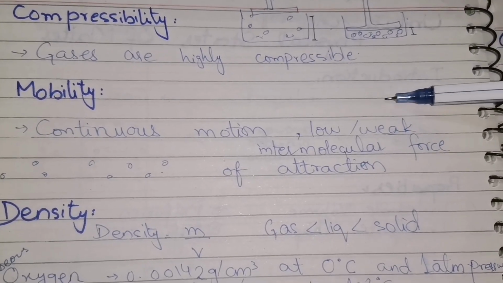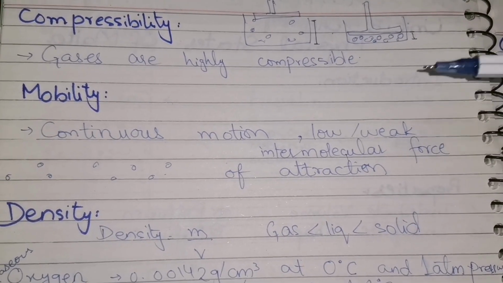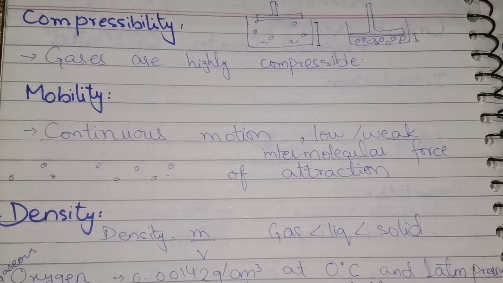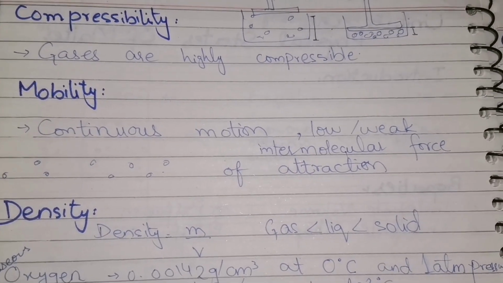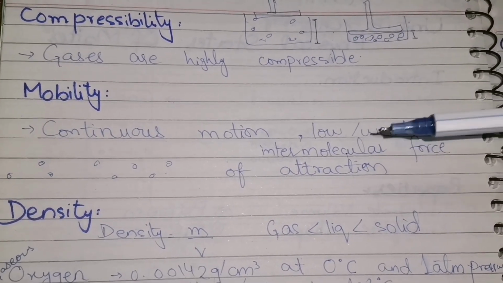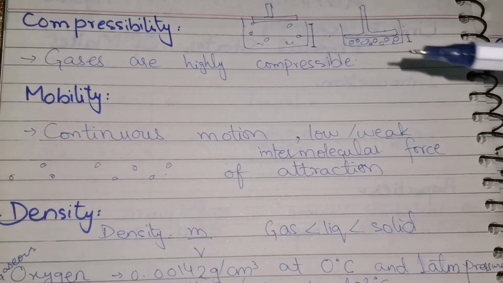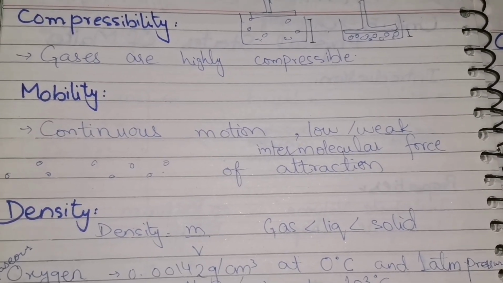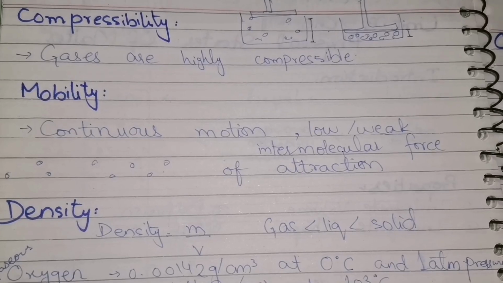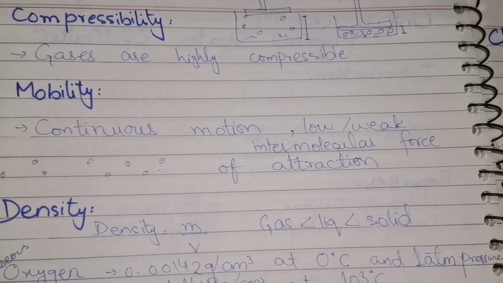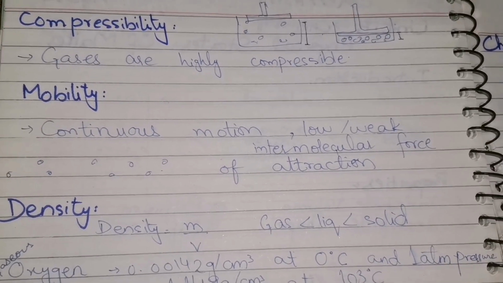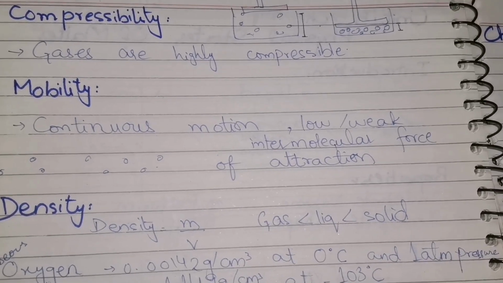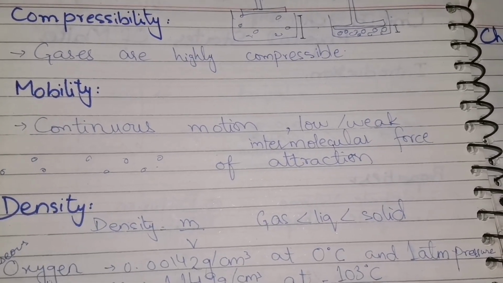The next one is mobility. Mobility means how much a substance can move. Its ability of motion. Now gases are movable. Gases easily move from one place to another place. We studied in diffusion that the gas molecules move from the higher concentration to a lower concentration. It's their mobility. It's their ability to move from one place to another place.